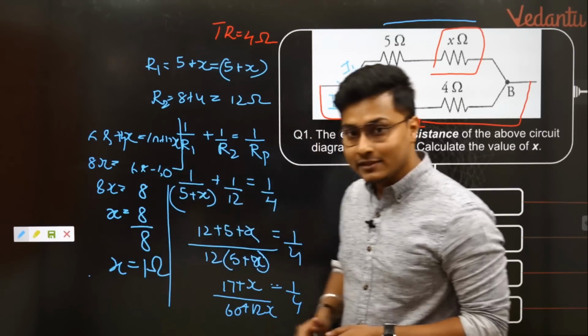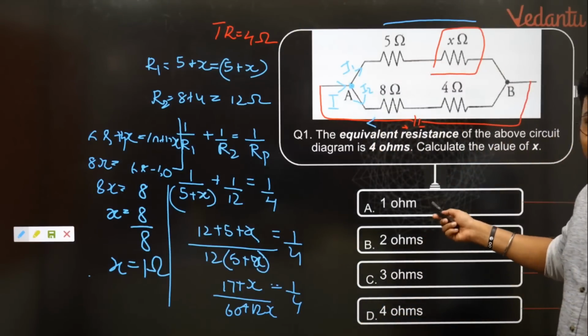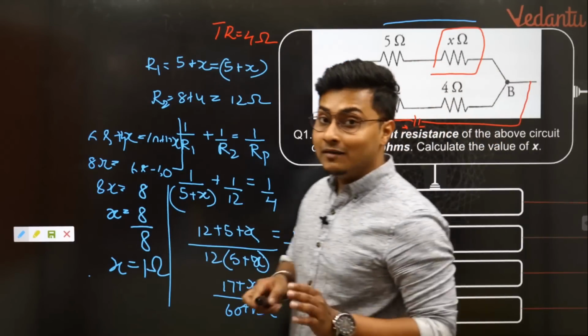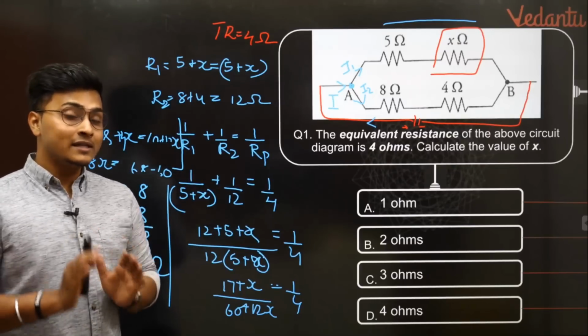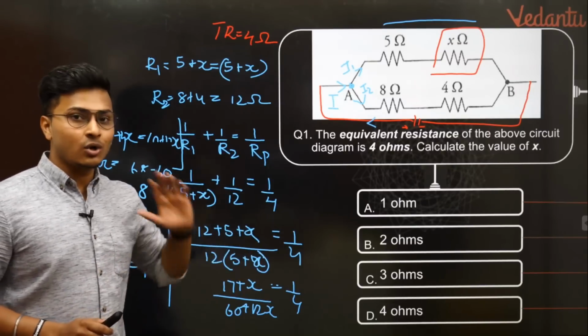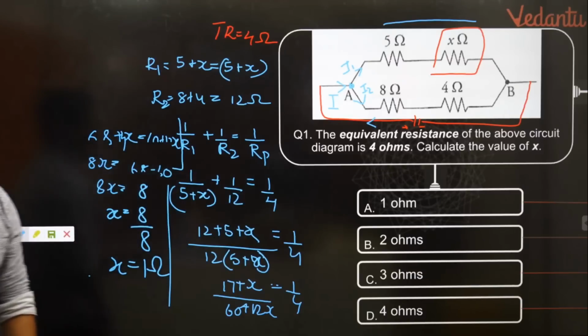And at the end you will get x is equal to 1 ohm. I think we have option A which gives us x is equal to 1 ohm. I believe you got that particular point. It's a very simple question again. Try to do it by yourself once again after this video, and I would request all of you guys to take a screenshot as quickly as possible.